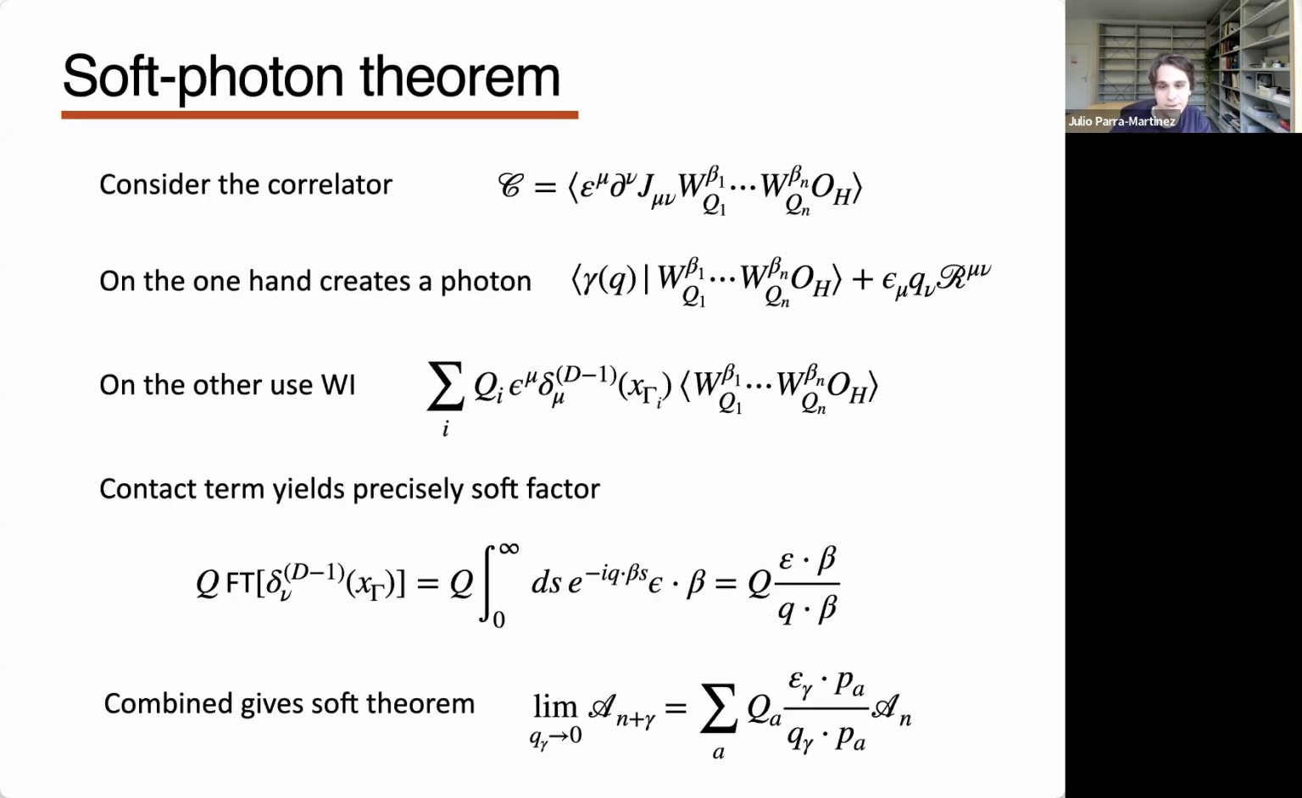Now let's take the Fourier transform of this. As it turns out, the Fourier transform of this contact term is precisely the Weinberg soft factor. It's a simple calculation because this is just a one parameter integral along this forward velocity, and this just brings this factor here, and then we can multiply by the mass, and we recover just the soft factor. So combining these two, the left hand side and right hand side, we get the Weinberg soft theorem.